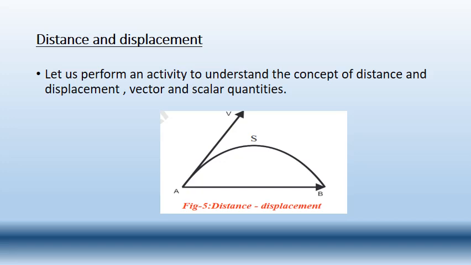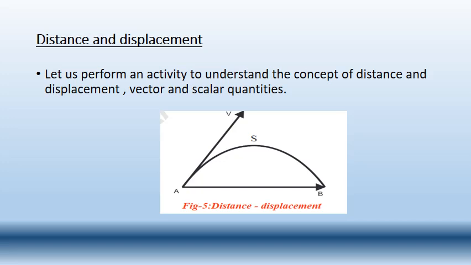Then the ball will travel in some specific direction, at some angle, to B, whereas the ball from A will go to B. So here the distance which has been traveled by the ball is ASB.